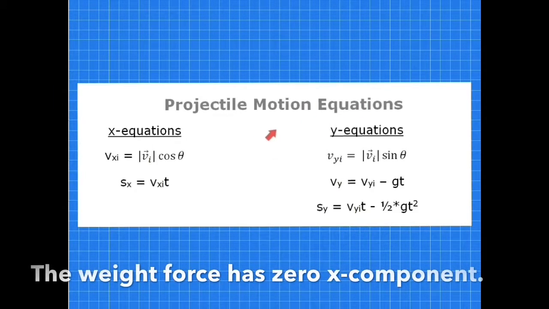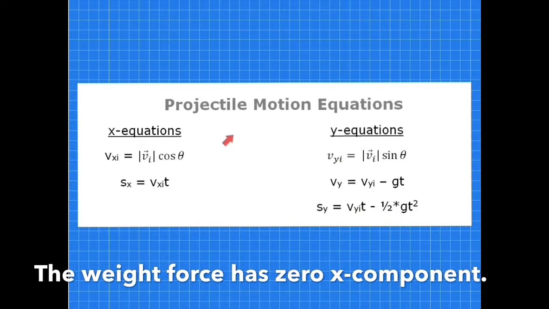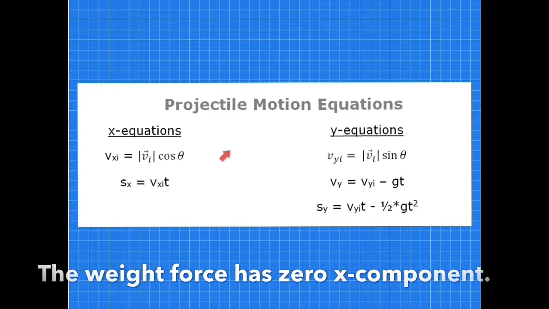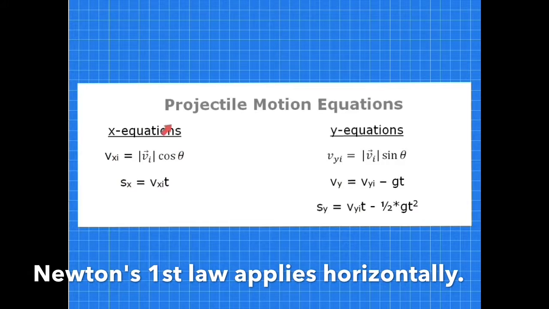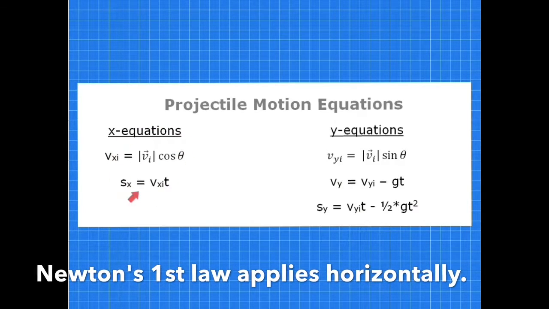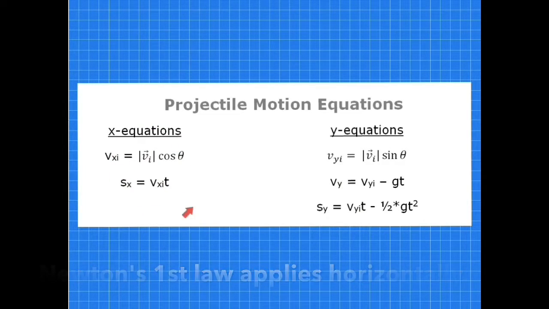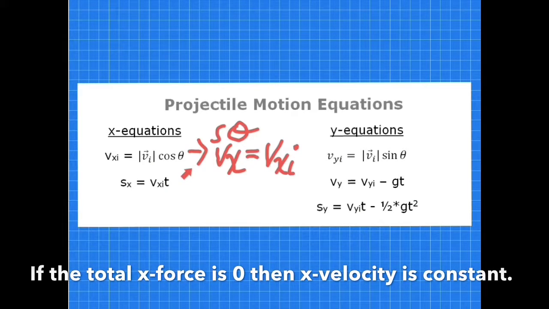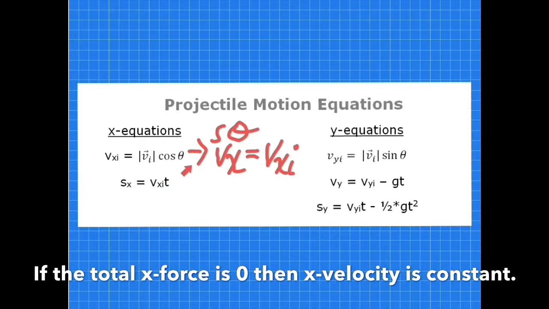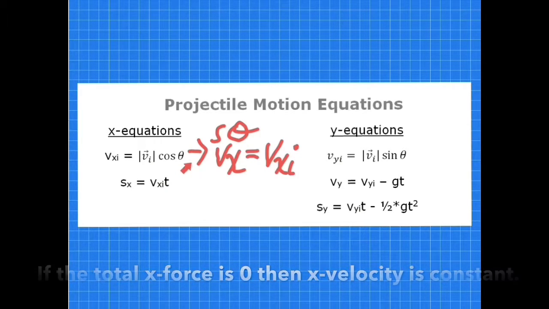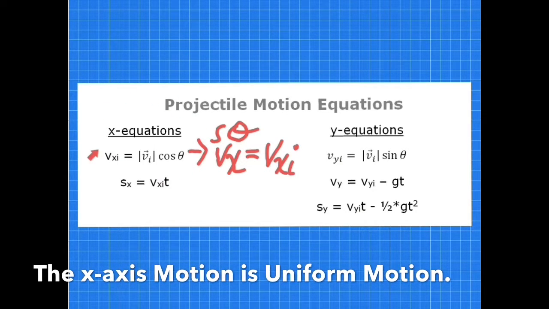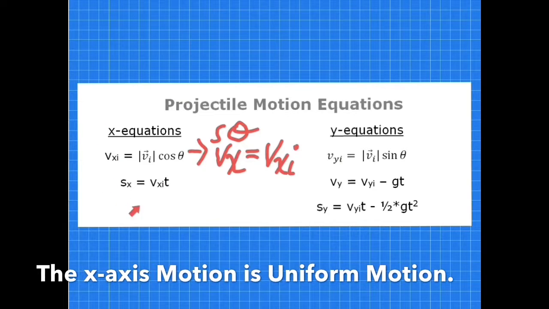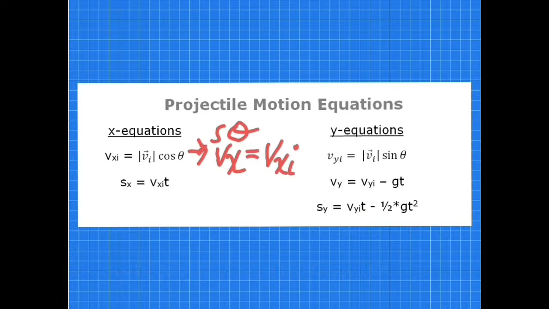Since the only force on the projectile is the gravitational force, which is downwards, and has no horizontal component at all, the total horizontal force on the projectile is zero. By the first law, if the total force is zero, then the velocity is constant. Therefore, the x equations for projectile motion are simply the equations for uniform motion.